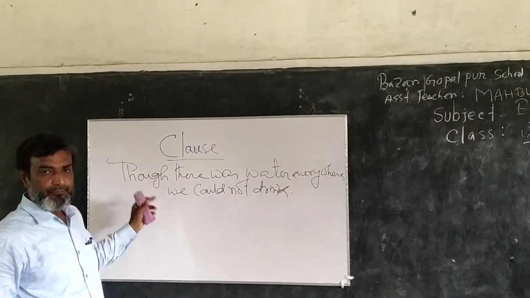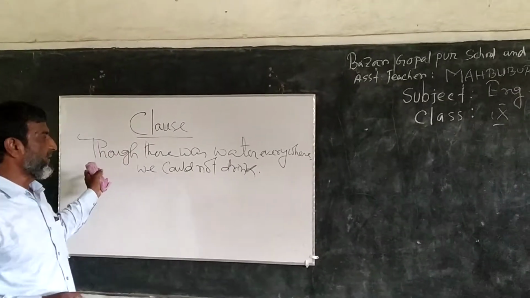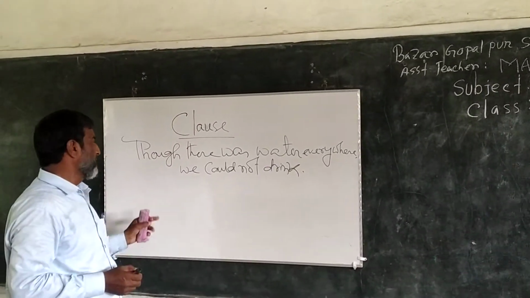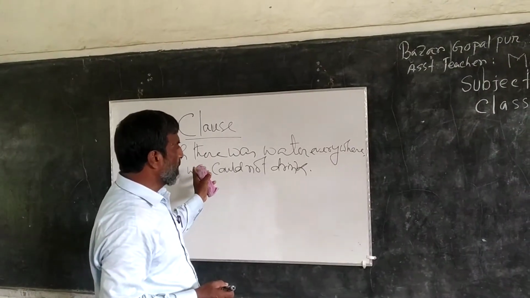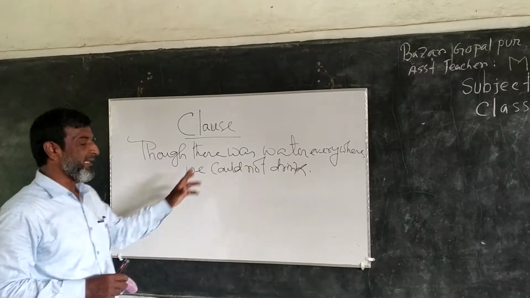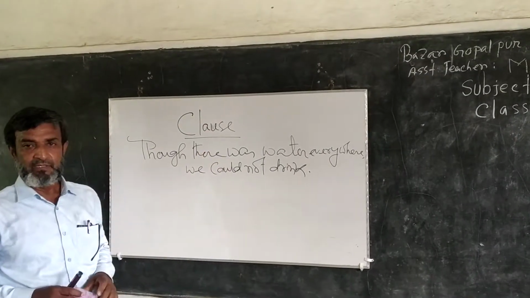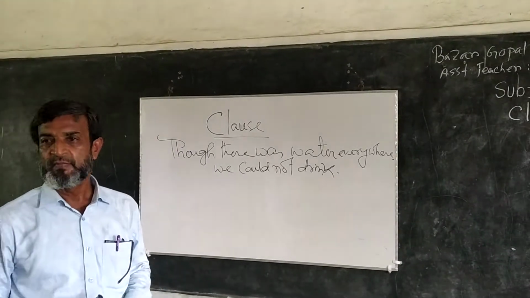The first part of this sentence is unable to give us a clear understanding. So this is not a sentence, because a sentence is a group of words making a complete sense.